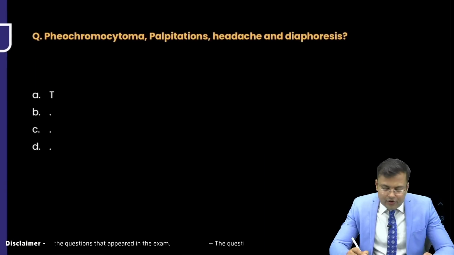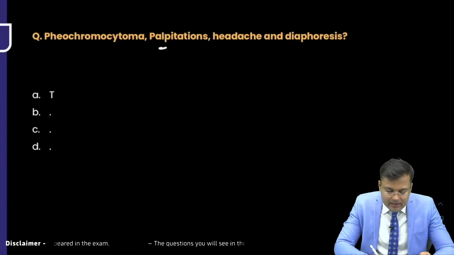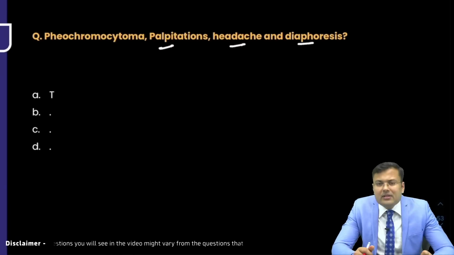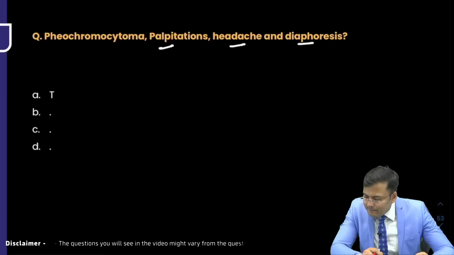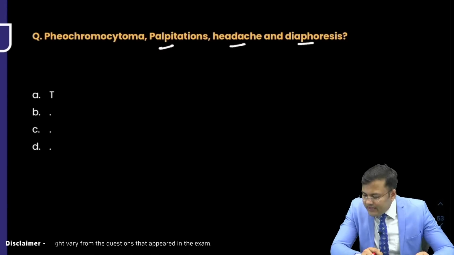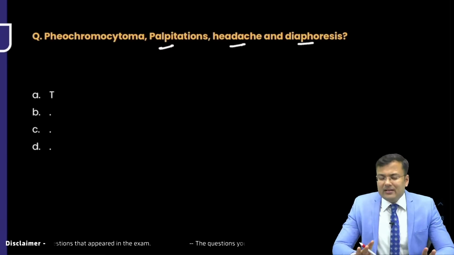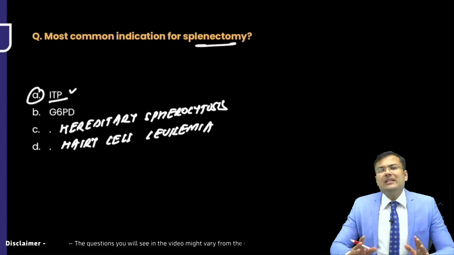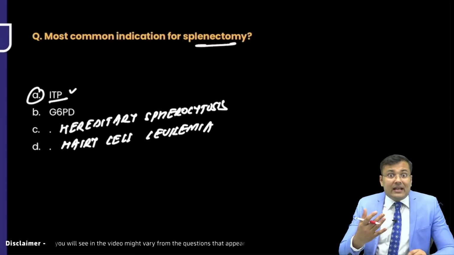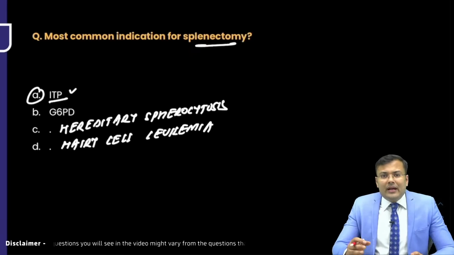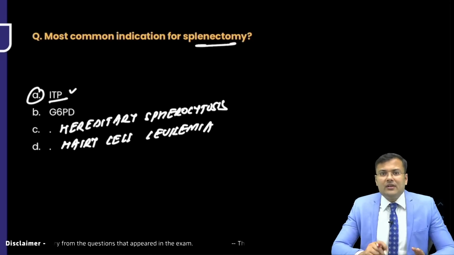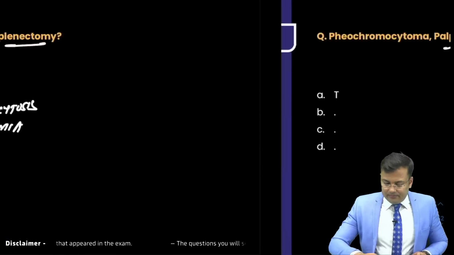Next question. Pheochromocytoma, palpitation, headache, diaphoresis. There was a question like this related to pheochromocytoma. Anybody remembers that question? Muhammad Shabazz wants to say that hemolytic anemia was mentioned. So I'm telling you, if it is a straightforward question, most common indication of splenectomy, it is ITP. But if the question is about a hemolytic anemia patient, what is the most common indication, then the answer would be hereditary spherocytosis, right? So everything depends on the language of the question.